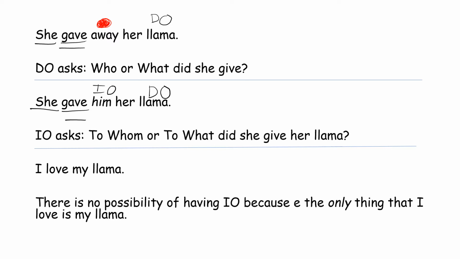Let's take a look at the next sentence. I love my llama. No prepositional phrases, but we have a verb phrase, we have a verb, and we have a subject, and we have a lonely direct object here. So there is absolutely no possibility of having an indirect object, because the only thing that I love is my llama.